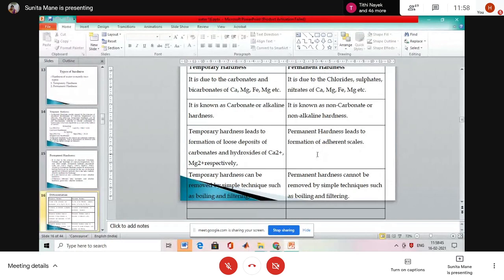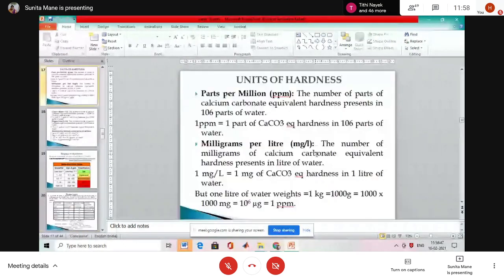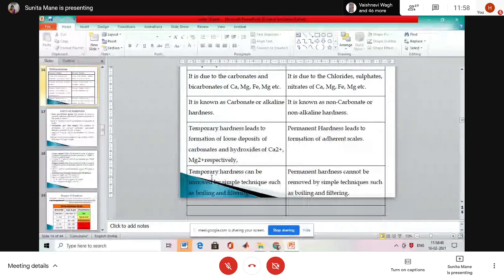Then the last one. Temporary hardness can be removed by simple techniques such as boiling and filtering. Permanent hardness cannot be removed by simple techniques such as boiling and filtering. Is it clear? Permanent hardness requires another technique for removing the hardness. What is that?